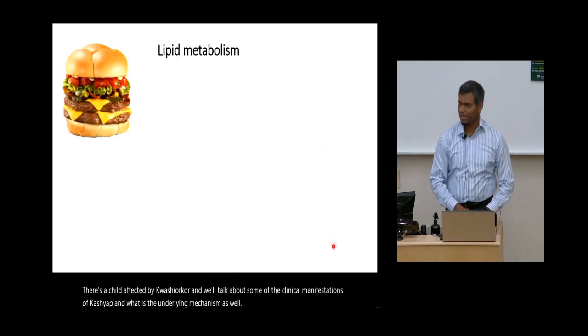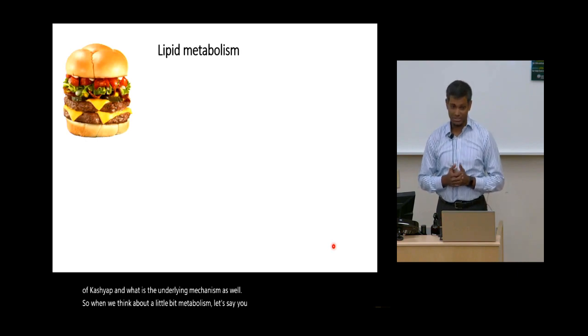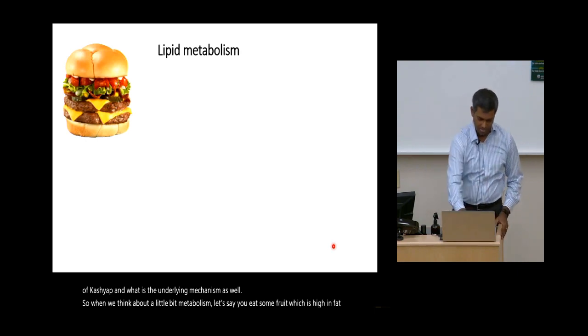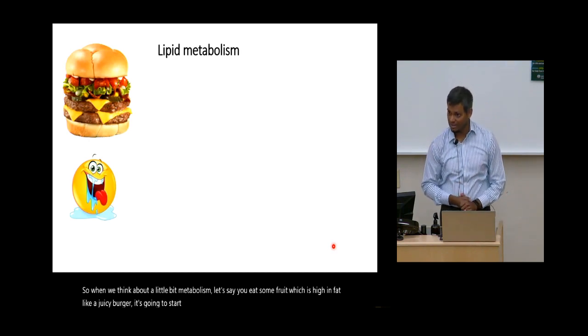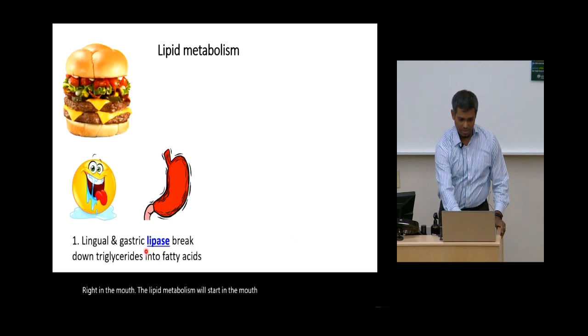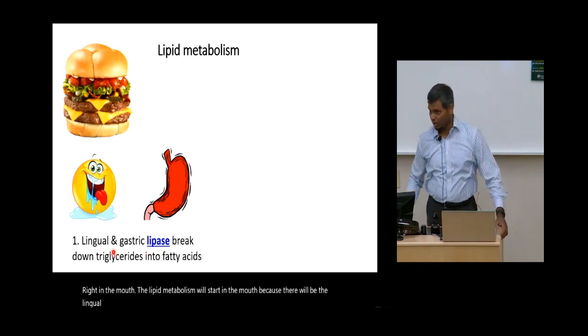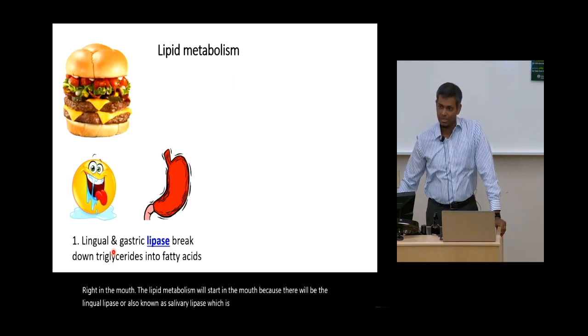When we think about lipid metabolism, let's say you eat some food which is high in fat, like a juicy burger, it's going to start right in the mouth. The lipid metabolism will start in the mouth because of the lingual lipase, also known as salivary lipase, which is going to break down the triglycerides into fatty acids.